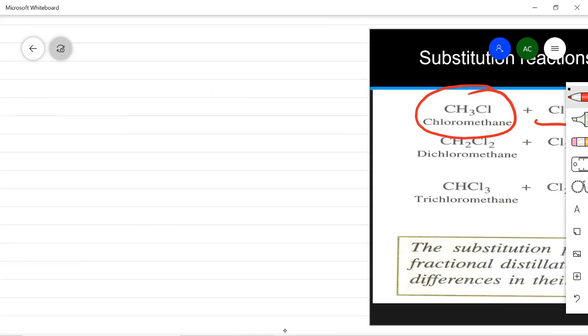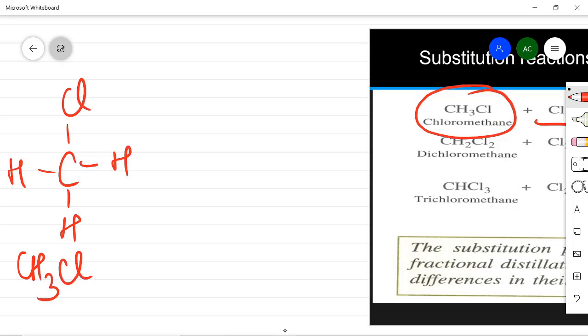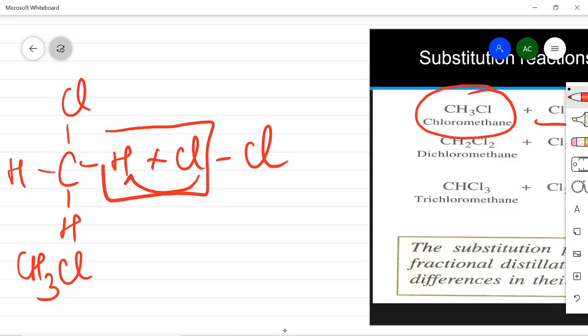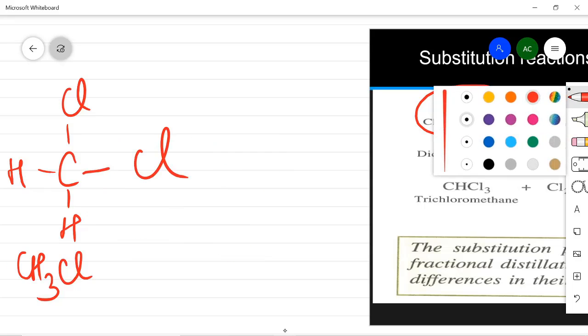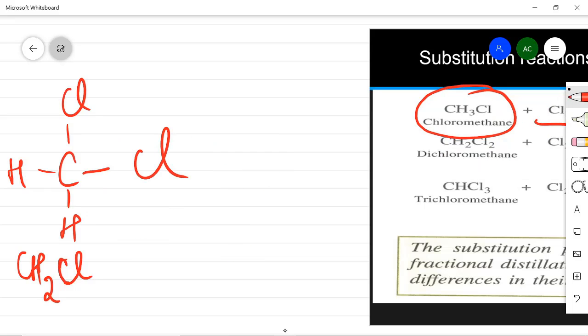We'll see again what is formed. This is CH3 and this is Cl, that is CH3Cl. Now, this CH3Cl will again combine with chlorine, and this will again form HCl, and this chlorine will take the place of this hydrogen. So the structure will become, and the formula will become CH2Cl2.